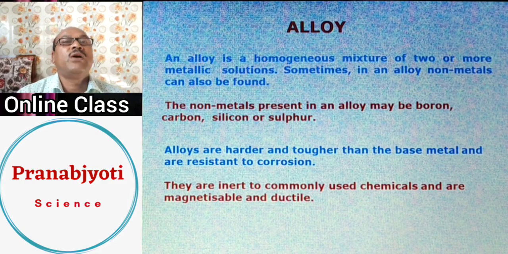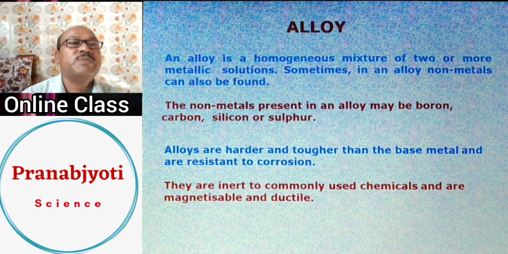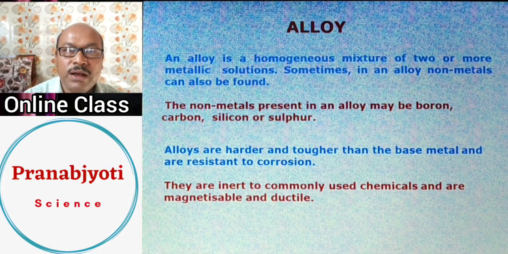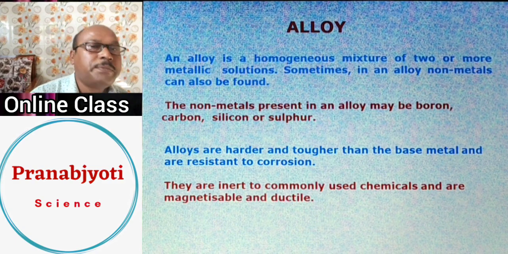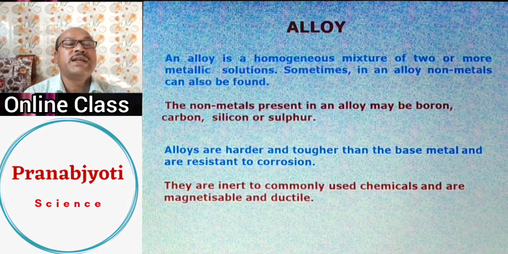Now alloy. What is an alloy? An alloy is a homogeneous mixture of two or more metals. However, along with metals, sometimes in an alloy some non-metals may also be present. Now, if some non-metals are present, then what will those non-metals be? Those non-metals which may be found along with an alloy are boron.